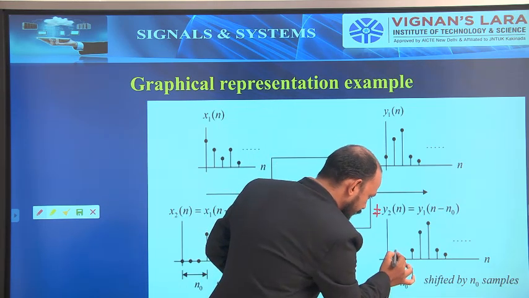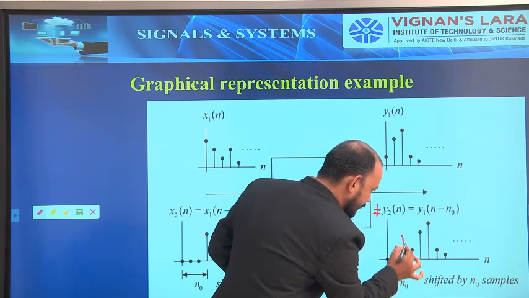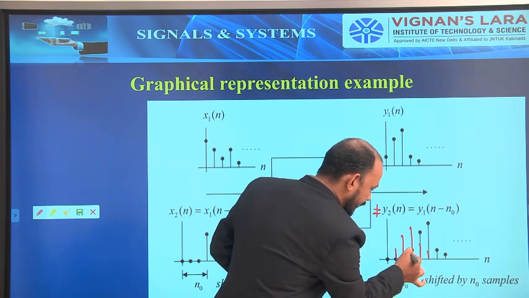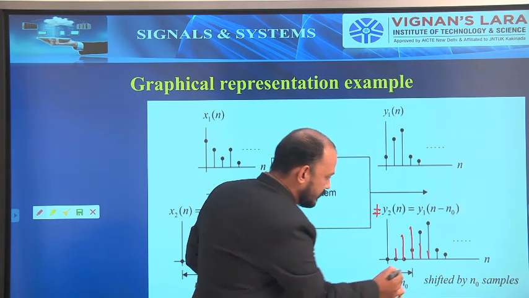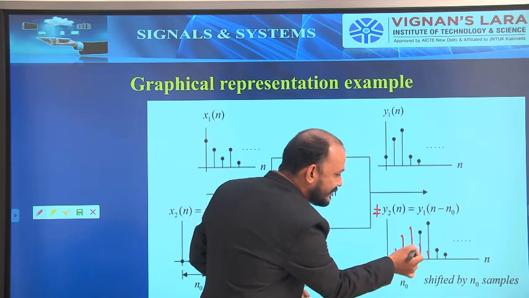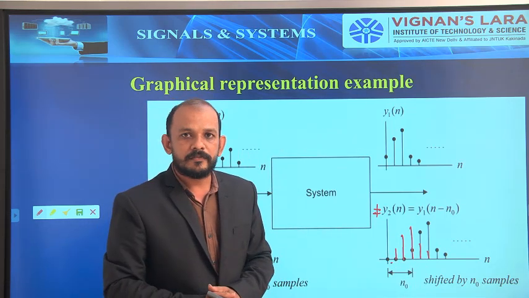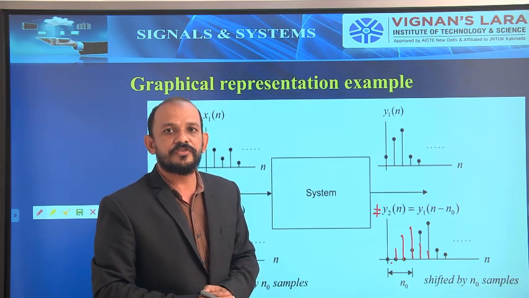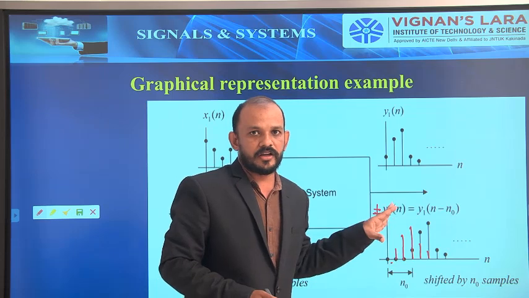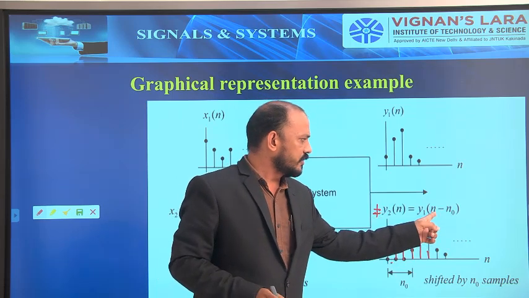That is, see, the sample started here, next here, next here, next one, next one. So the red mark, this is our graph. Consider this is our graph. So here the delay is not n naught. Then this is an example for a time variant system or shift variant system. I hope you will get a clear idea of the graphical representation also. Simple. Not equal to this one.